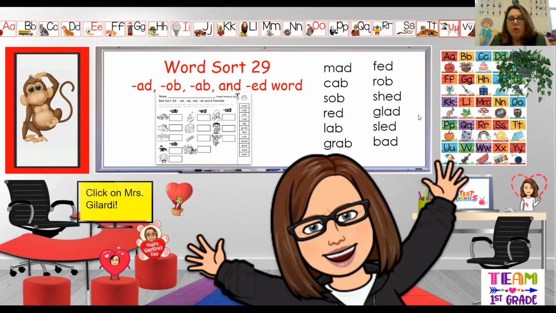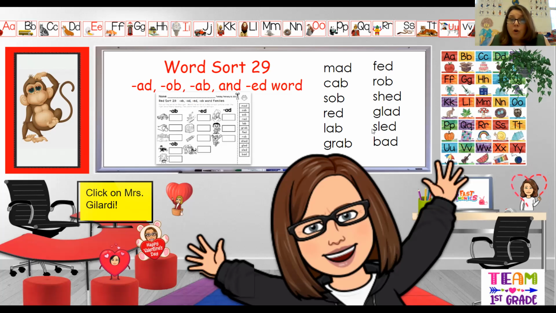Another word on our list is glad. I am glad that you stopped by our classroom today. Glad is happy, it's joyful, and it's a member of the AD word family. Something that we could use a lot of this year, sled. Were you able to get on your sled and go down the hill in the snow? Sled. It's an ED word, and it has a blend in the beginning. So you got to make sure you sound this word out when you're spelling it. You hear two letters in the beginning before the word family.